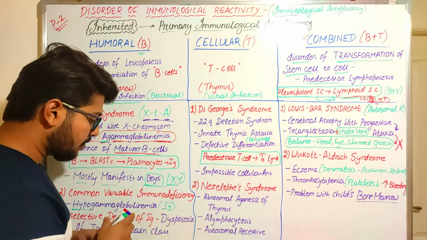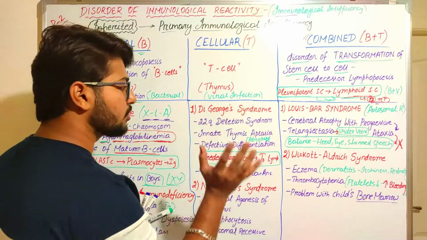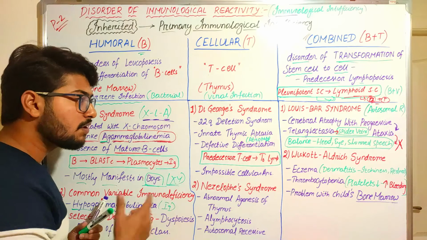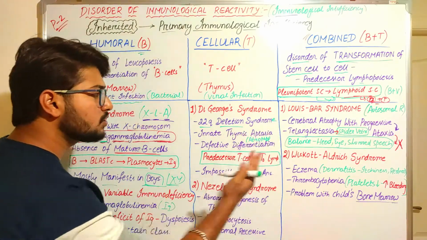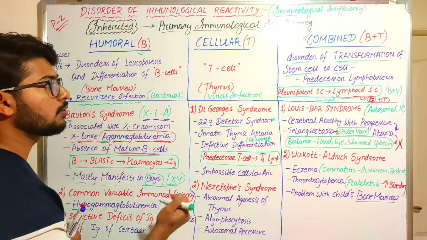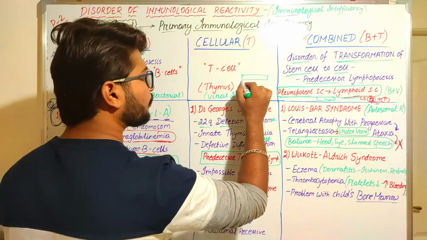So let's discuss. The first one is DiGeorge syndrome. DiGeorge syndrome is otherwise known as 22q deletion syndrome. What do you mean by this?